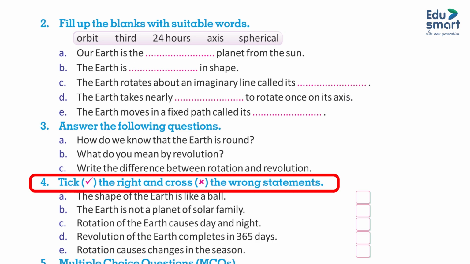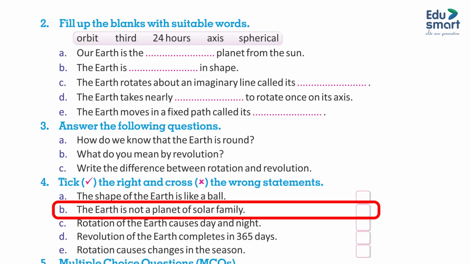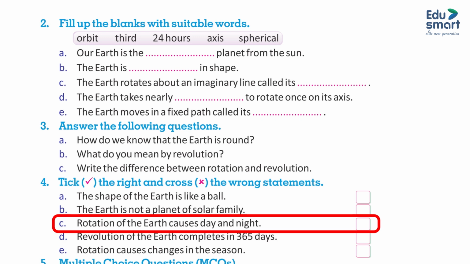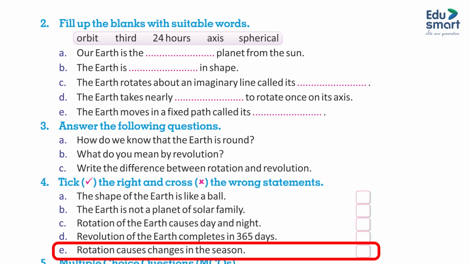4. Tick the right and cross the wrong statements. A. The shape of the earth is like a ball. B. The earth is not a planet of the solar family. C. Rotation of the earth causes day and night. D. Revolution of the earth completes in 365 days. E. Rotation causes changes in the season.